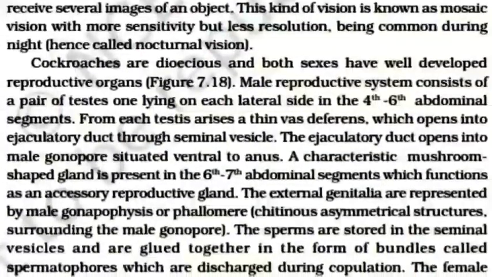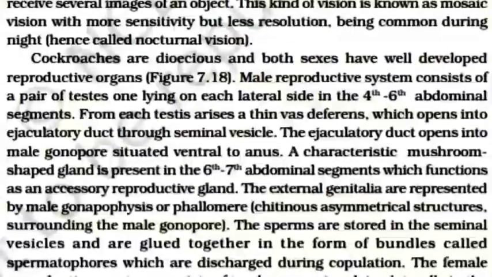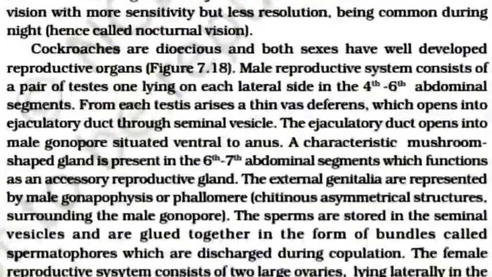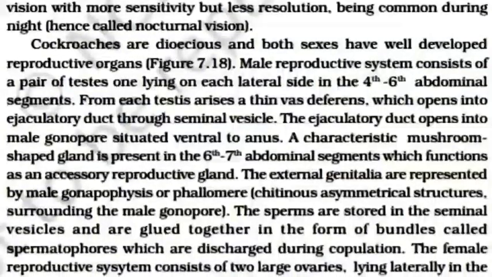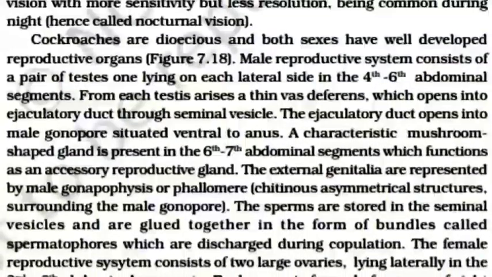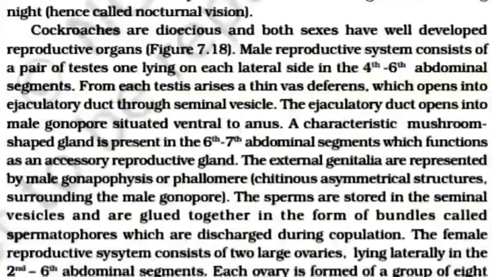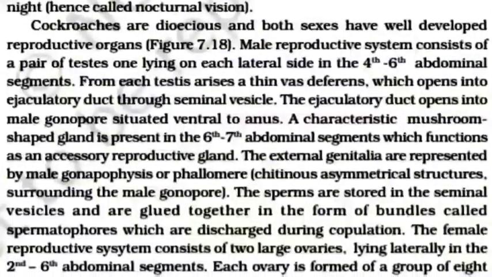The ejaculatory duct opens into the male gonopore situated ventral to the anus.